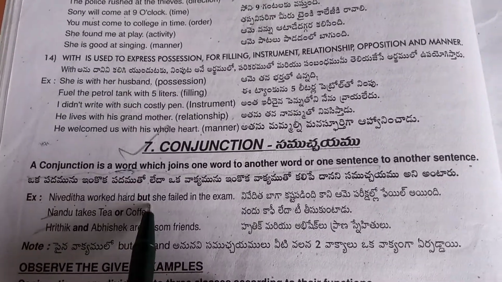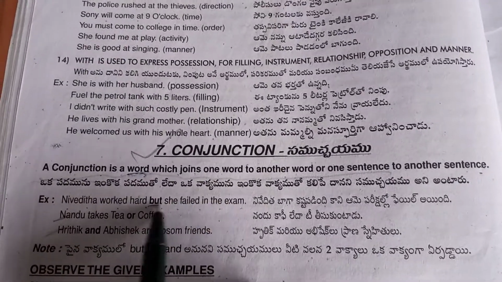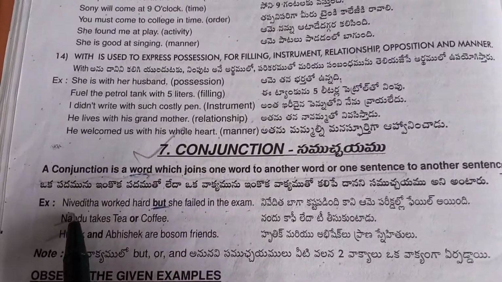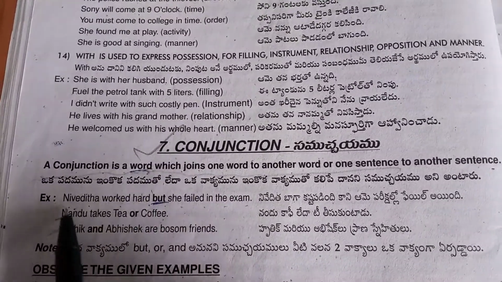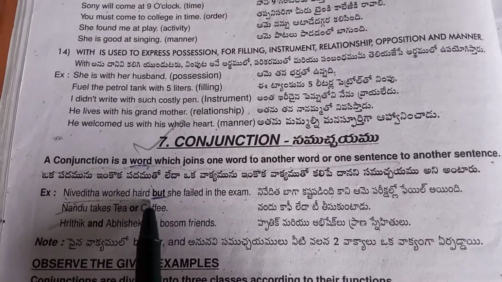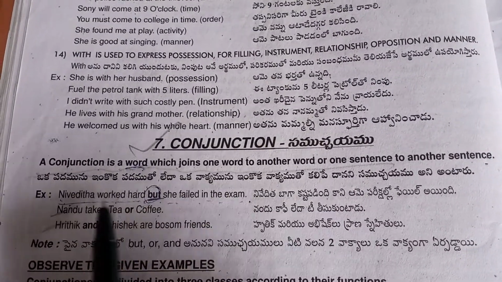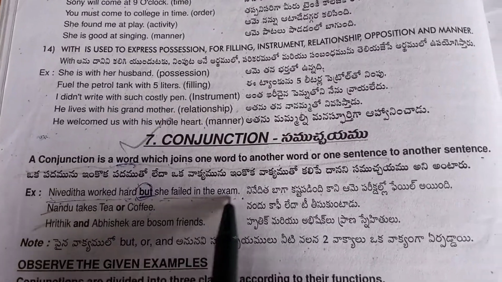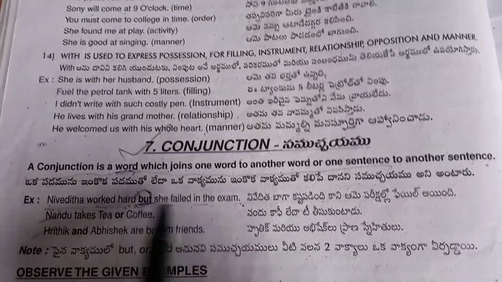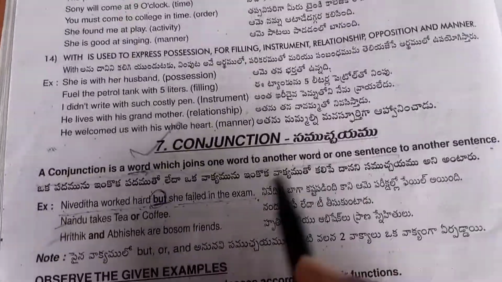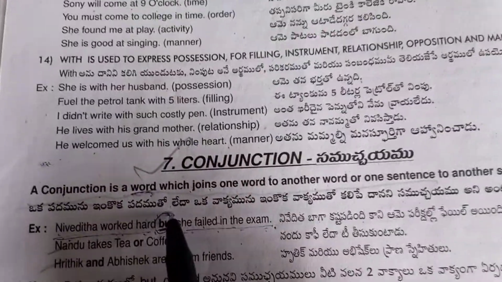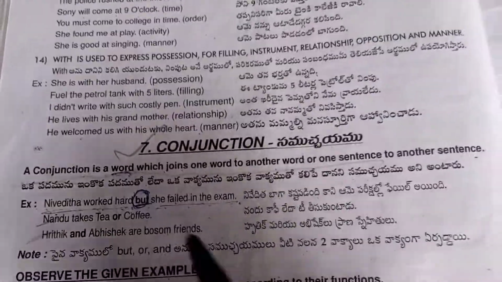Nivedita worked hard, but she failed in the exam. Nivedita worked hard. This is a sentence. She failed in the exam. These two sentences are joined by "but." Understand?